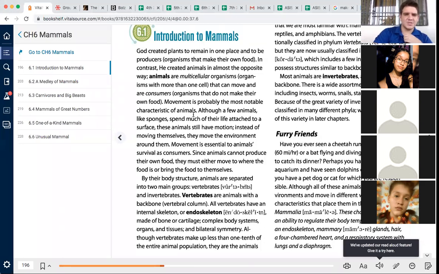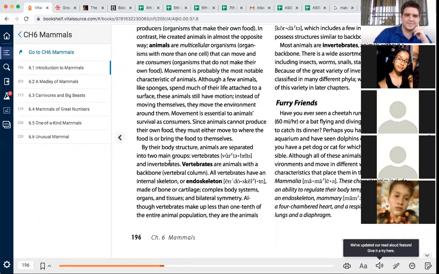Although a few animals like sponges spend much of their life attached to surfaces, these animals still have motion. Instead of moving themselves, they move the environment around them. Movement is essential to animals' survival as consumers. Since animals cannot produce their own food, they must either move to where the food is or bring the food to themselves. By their body structure, animals are separated into two main groups, vertebrates and invertebrates. Vertebrates are animals with a backbone, and all vertebrates have an internal skeleton or endoskeleton.